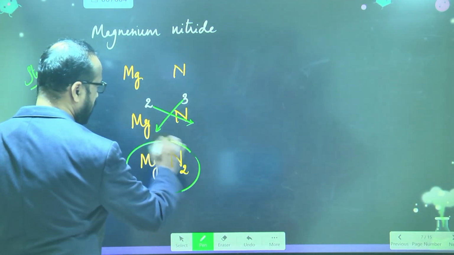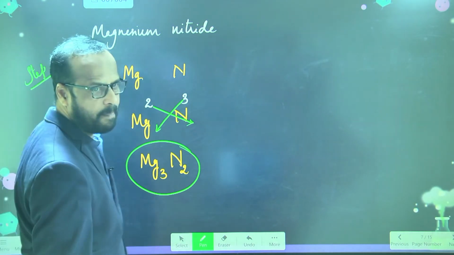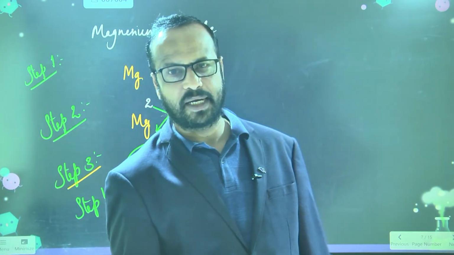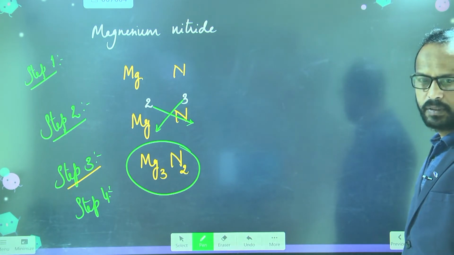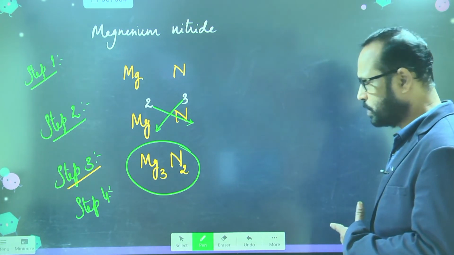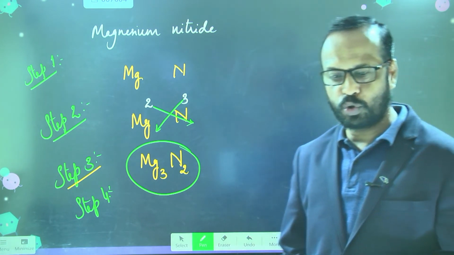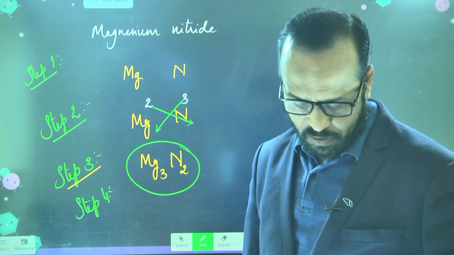That's all. This is the formula. Fourth step is nothing but a formula. That is the formula of magnesium nitride. Is this clear to you? Yes, sir. So you copy this one and you do 2 in front of me. Then we leave the class.